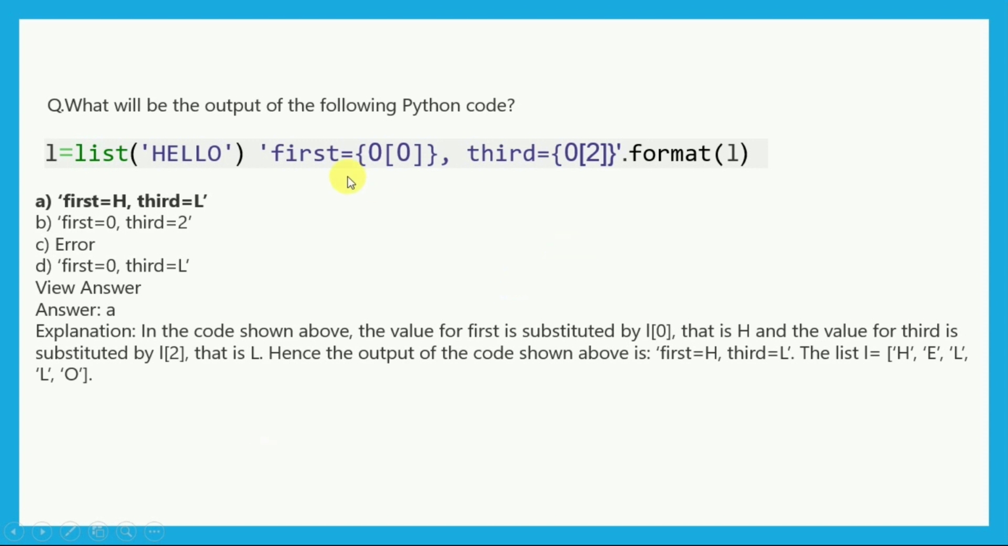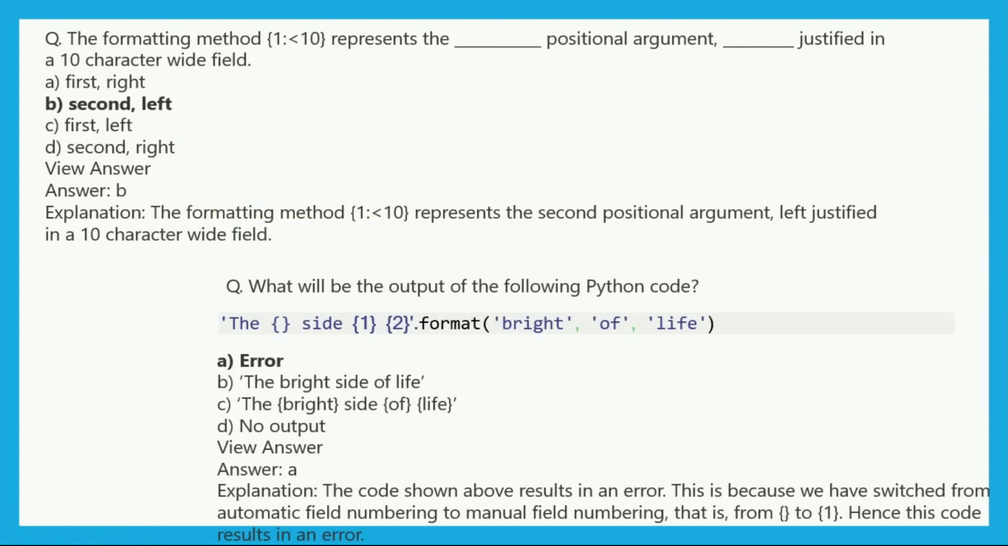Now here we have a list type, hello, first 00, that is Python code. So now the answer is first is equal to h and third is equal to l. Now, the formatting method represents the dash justified in the 10 character wide field. So the answer is second and left.